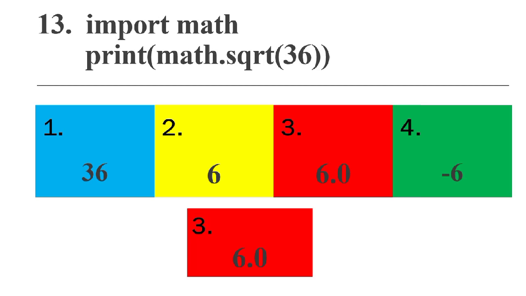Printing the square root of 36. We know that the square root of 36 is 6. But look at the options. There are three 6's here: 6, 6.0 and minus 6.